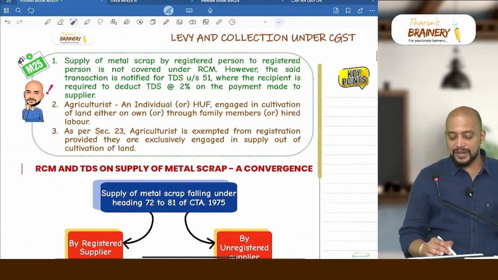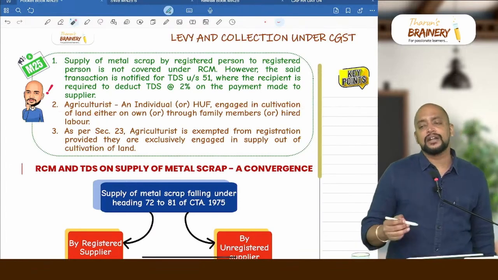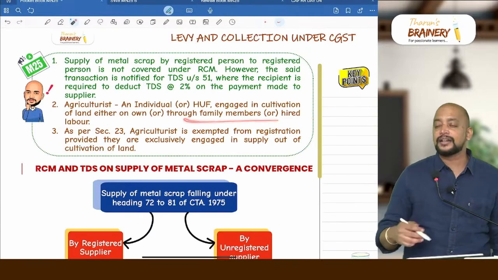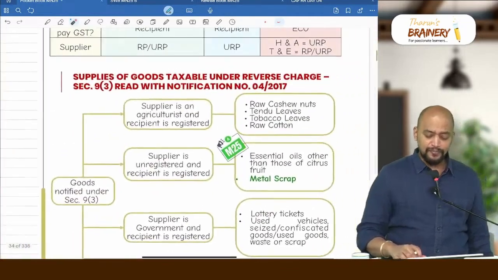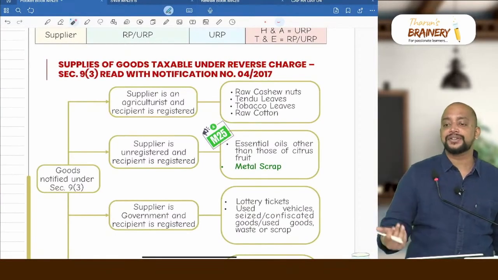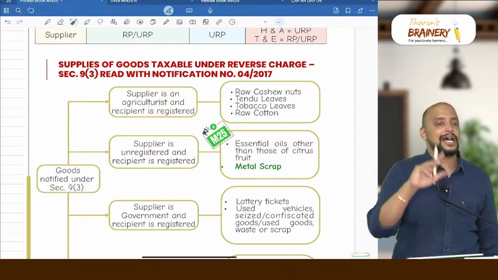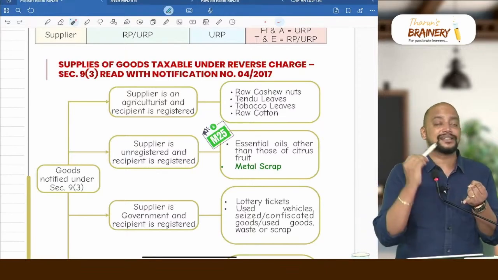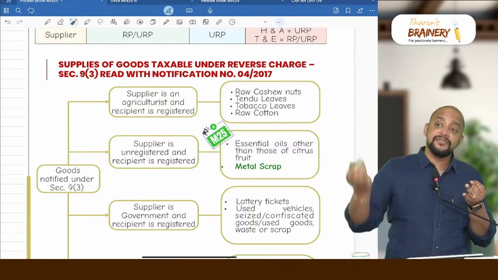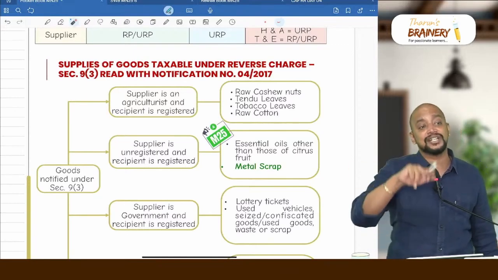You can see that on the next page. Agriculturist means an individual or HUF engaged in cultivation of land. Should they only cultivate? Not necessary. They can employ labor and do cultivation, or they can get it done through family members also. Okay. So that is this, but the charge will be FCM only. See, if the recipient is unregistered, the charge is FCM, but they will not pay GST. Like that you need to write. So don't change the charge. First you need to answer about taxability or exemption, and then you need to answer about the charge, whether it is FCM or RCM. Even if it is FCM, but if the supplier is unregistered, they will not pay GST. So you need to write GST not payable.